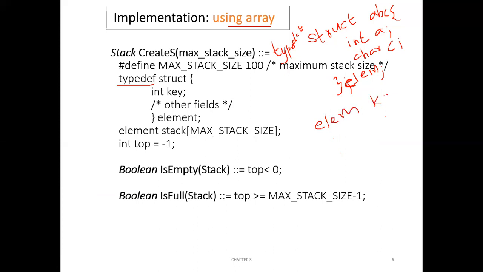What is k? K will have one instance, k will have a member a and also a member c. So I can say that k dot a is equal to 100. Also I can say that k dot c is equal to z, whatever it may be, right?